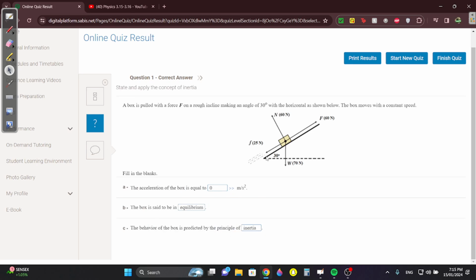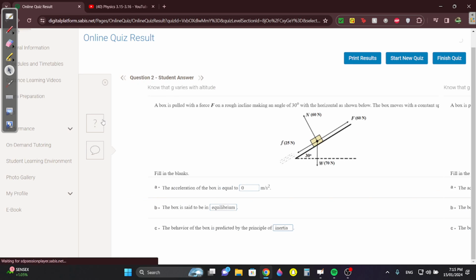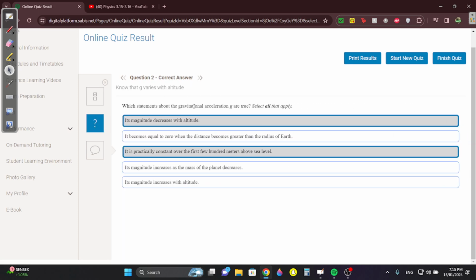Inertia says that if there are balanced forces, the objects will not speed up or slow down or stop or start moving. Okay, that's easy.